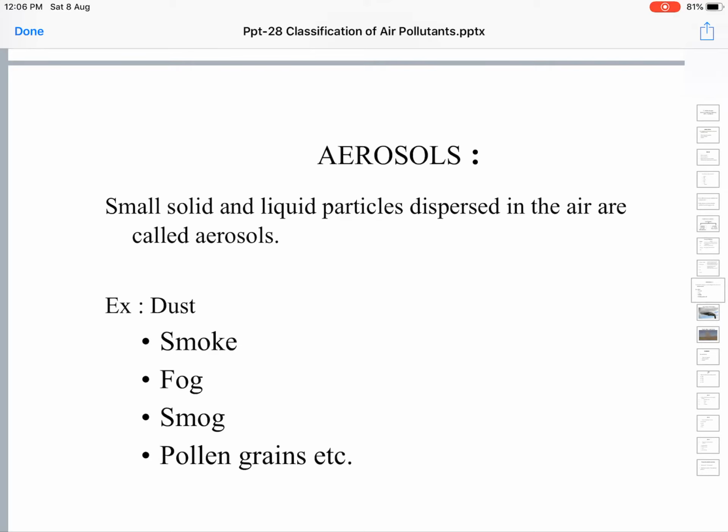We'll come to that later. We'll discuss that in a detailed fashion a little later in this chapter, in the topic of control of air pollution. Next is fog.